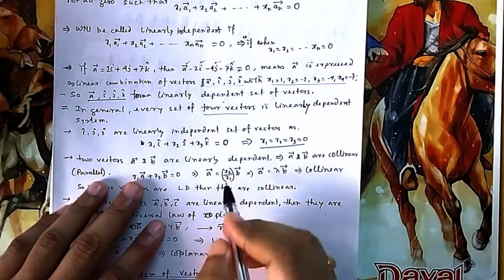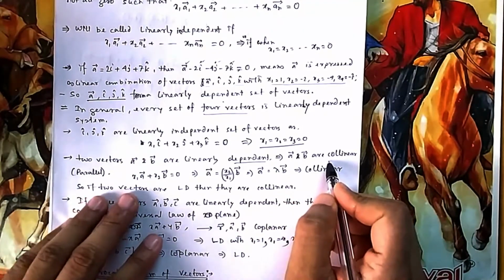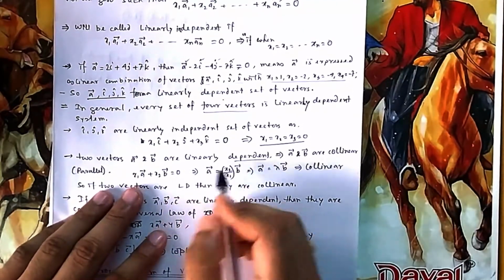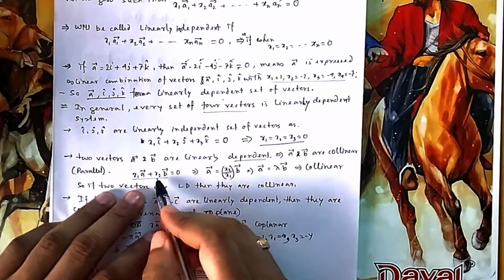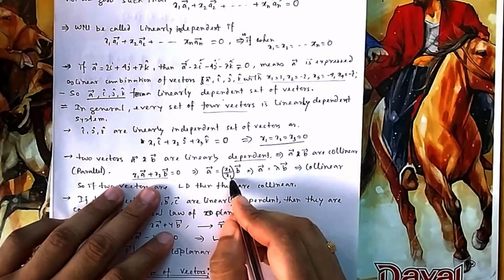Now two vectors A, B are linearly dependent, which implies that A, B are collinear or parallel. Why? Because if you say linearly dependent, that means you can write it without having x1, x2 both 0. So that means you can write A = (-x2/x1) B.